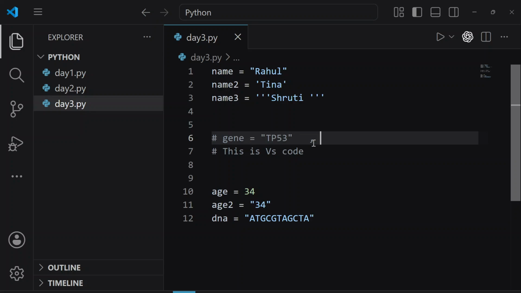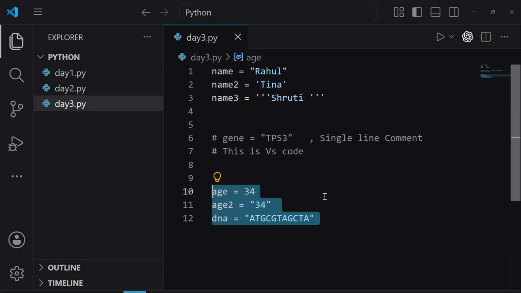So this is called single line comment. Now, what if you want to actually write a paragraph? Will you just use these hashtags in every line? It is easy. You can just select all of this and press Control and forward slash on your keyboard, and simply you can make it a comment.